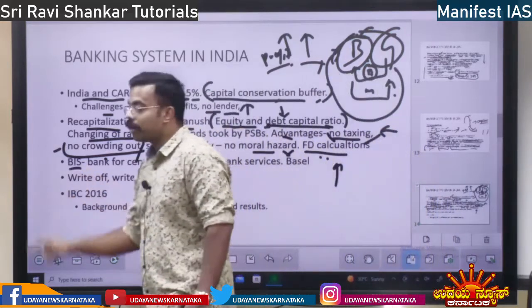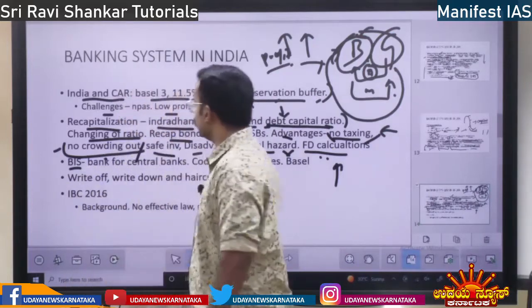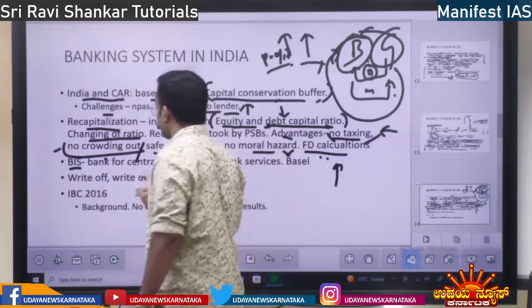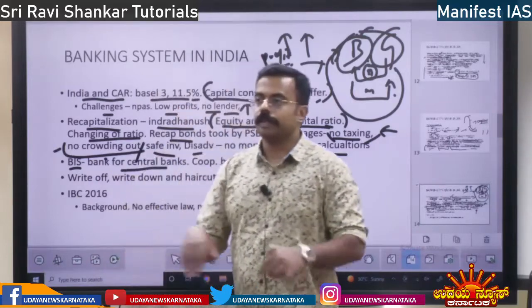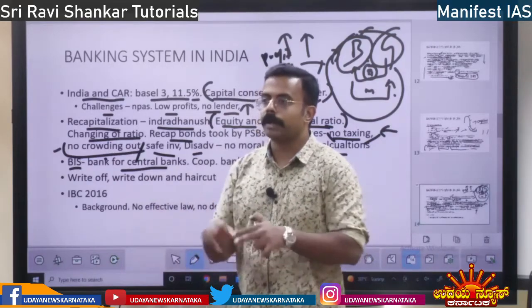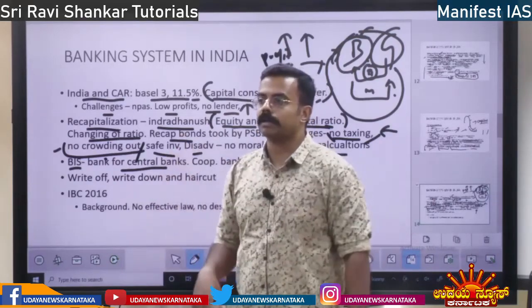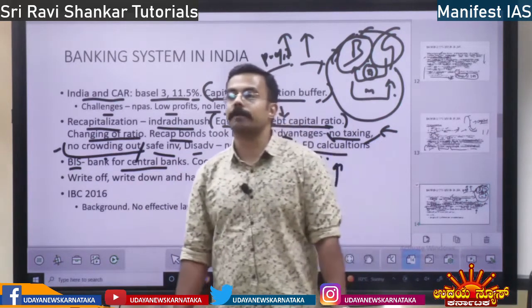Next, you have Bank of International Settlement. So this is a bank for central banks. See, we all invest money in banks. All these banks invest money in the Reserve Bank. I mean, keep the money in the International Bank, BIS.